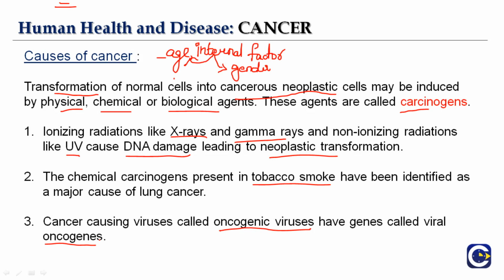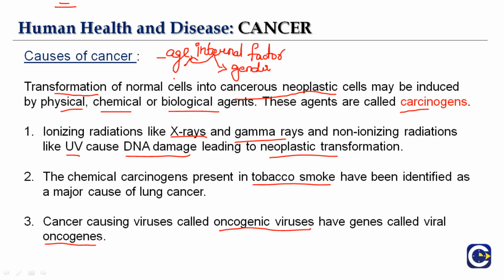So one thing to be clear here is all of us have proto-oncogenes naturally in our body, but as I already said, the factors mentioned here, the causes of cancer, act as triggering factors which trigger these proto-oncogenes to get converted into cellular oncogenes.